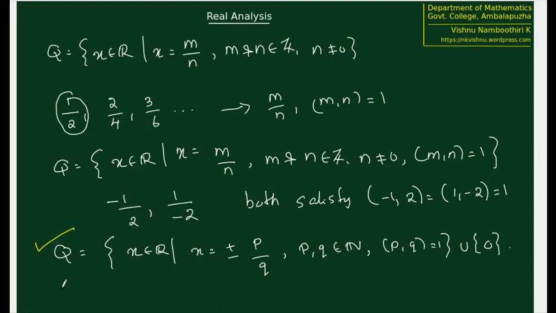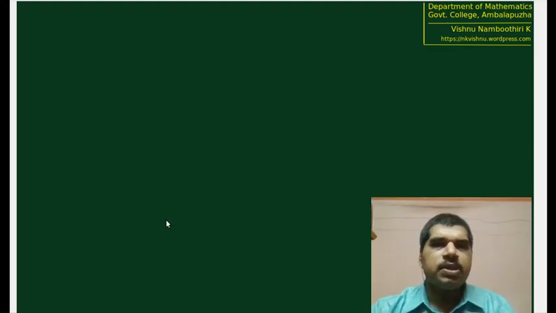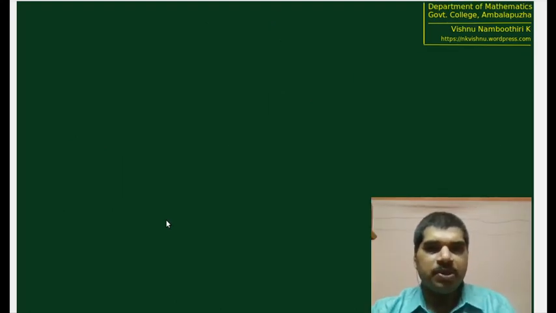And we are trying to construct a 1-1 onto function from natural numbers to Q using this notation of Q as a set. To construct a 1-1 onto function from natural numbers to the set of all rationals, probably it is worthy to revisit what we exactly did for arguing that the set of all integers is countable. So we actually constructed a 1-1 onto function from the set of all natural numbers to the set of all integers using some special technique.